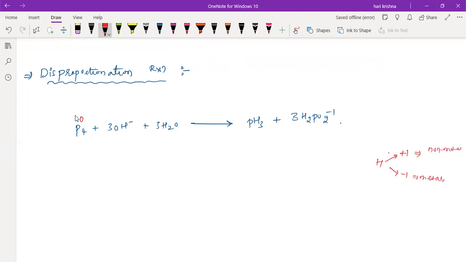Overall, it is a 0, right? So it will show +1 now, it will show -3. Because 3 into 1 is +3, and +3 and -3 will cancel. So here the phosphorus oxidation state is -3. What about here, the phosphorus oxidation state?